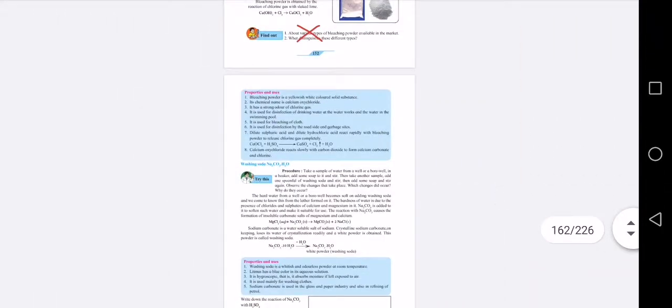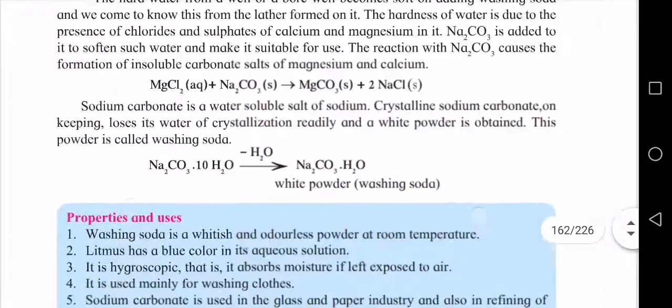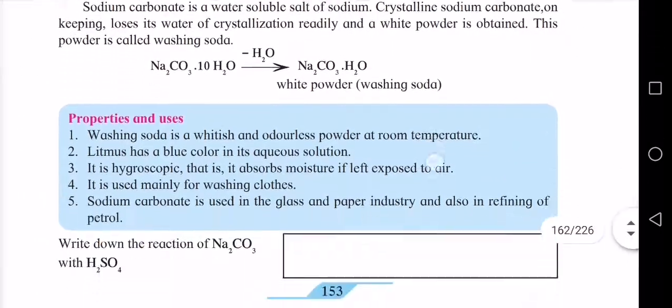Then moving further, sorry, what's wrong with this phone, it is also bored of marking, I think.